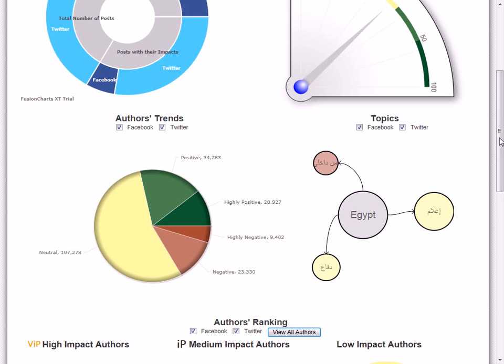The chart on the right shows the topics under this search. For instance, Egypt is a very broad topic, and users would want to know what people are talking about regarding Egypt. Is it regarding the education system, the health in Egypt, or whatever? Here we show the top 3 topics users have mentioned. As we can see here, it's all in Arabic because it relies on a predefined ontology in the system, and currently the predefined ontology is defined for Arabic language only. The topics shown here are media, internal security, which shows a negative sentiment, and defense.